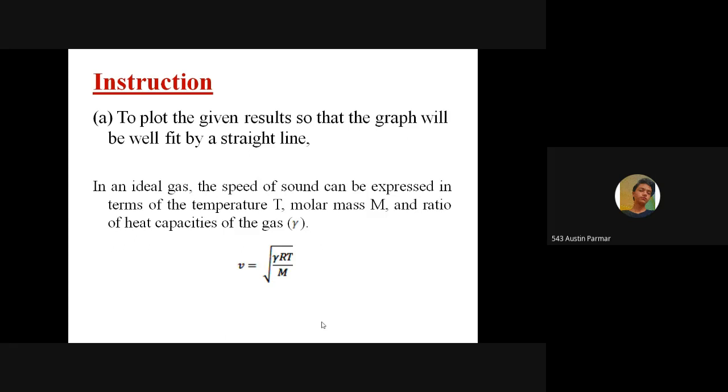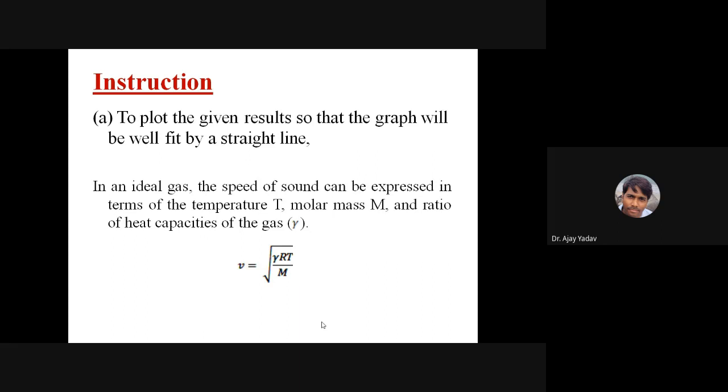Sir, x-axis temperature, y-axis velocity. Okay, one answer is x-axis temperature, y-axis velocity. True, but in a slightly modified form. Now, just now in the previous video, we have heard that on the x-axis we usually plot the independent parameter or the dependent parameter? Independent parameter, and on the y-axis we plot the dependent parameter. Now in this particular experiment, which parameter is independent? Temperature. The independent parameter is that parameter which you are controlling.